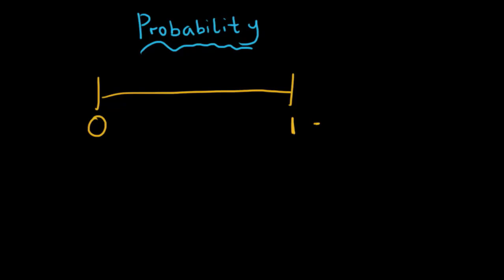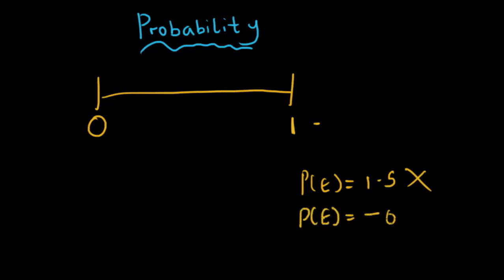So if someone told you that the probability of an event occurring is 1.5, this is totally wrong. It's not possible. And if someone told you that the probability of an event occurring is minus 0.7, it's wrong. It's not possible. That's because 1.5 is greater than 1 and minus 0.7 is less than 0. Does that make sense?